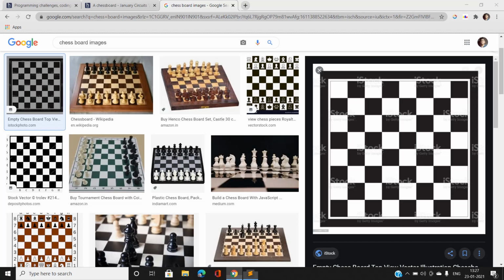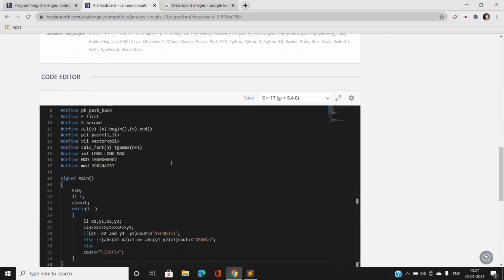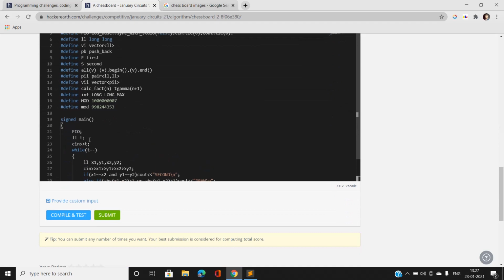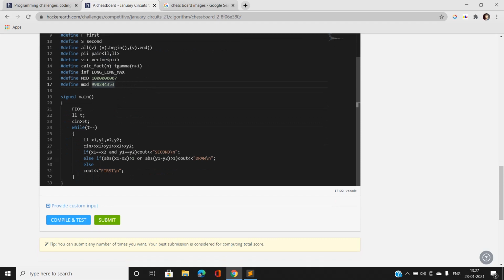Now let us come to the implementation of this question. You can see here the number of test cases. I have taken LL for simplicity, which is defined as long, and for each test case x1, y1, x2, y2. If both the coordinates are the same, the second king will win because the first king has no chance to capture the second king. The second king has already captured the first king.